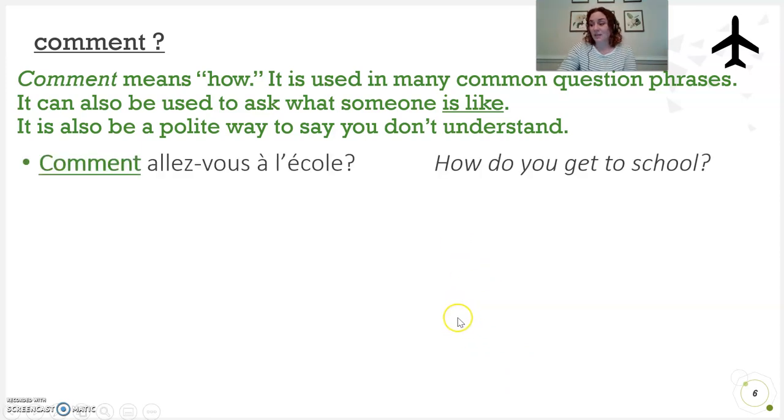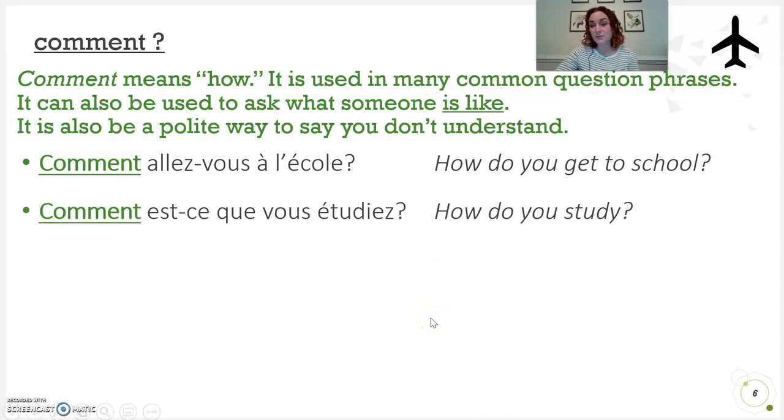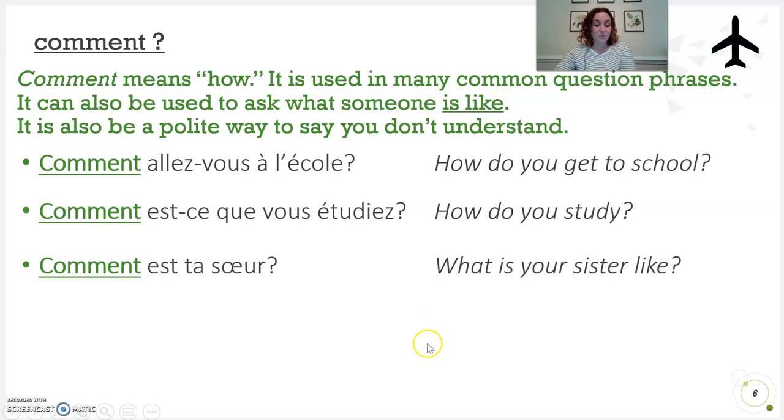Comment allez-vous à l'école? How do you get to school? Like what method of transportation? Comment est-ce que vous étudiez? How do you like to study? So I'm asking how, usually with comment. Comment est ta sœur? In English, we don't say how is your sister like to describe her. We say what is she like. So comment can often be used to ask for a description of somebody or something.